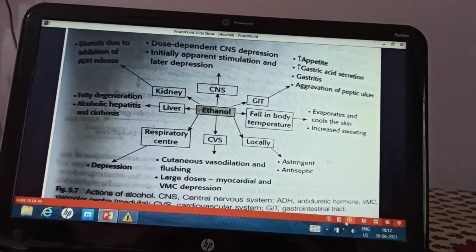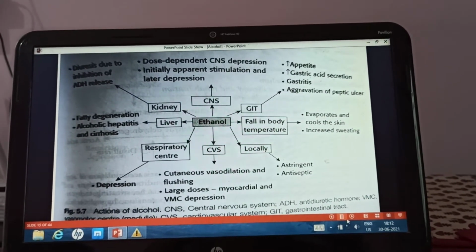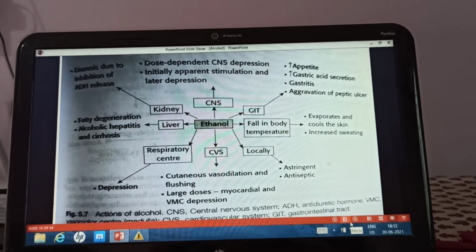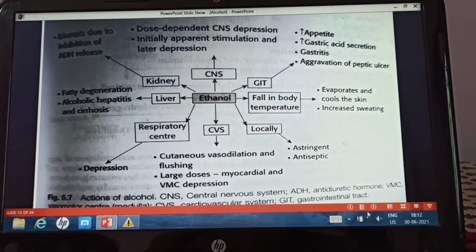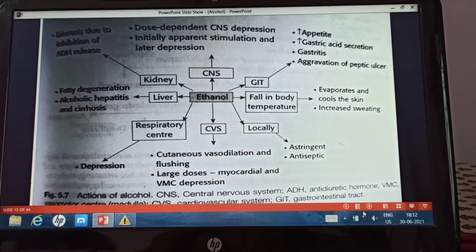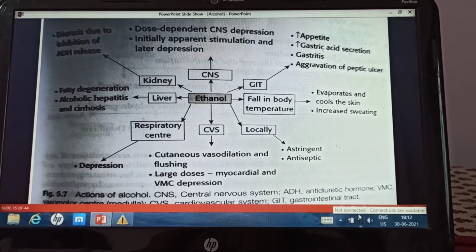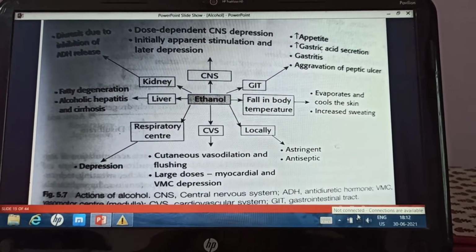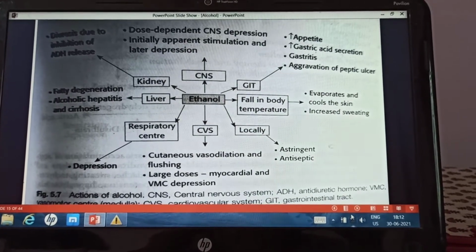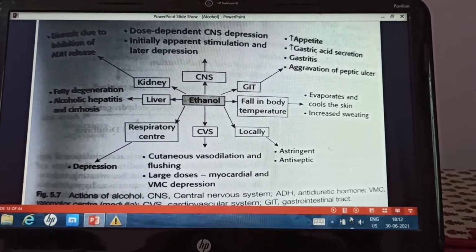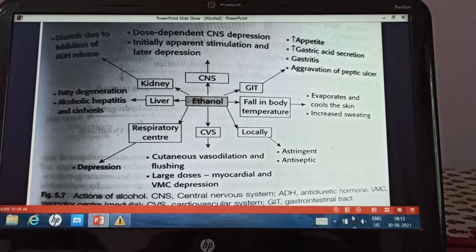Now coming to the other actions of the alcohol. So these were the local actions we have seen. Ethanol on the CNS causes dose dependent CNS depression. Initially it causes apparent stimulation and later on there is depression. Then on the gastrointestinal tract, it increases the appetite, increases gastric acid secretion, causes gastritis and aggravation of the peptic ulcer. There is also fall in the body temperature, evaporates and cools the skin, increases sweating.